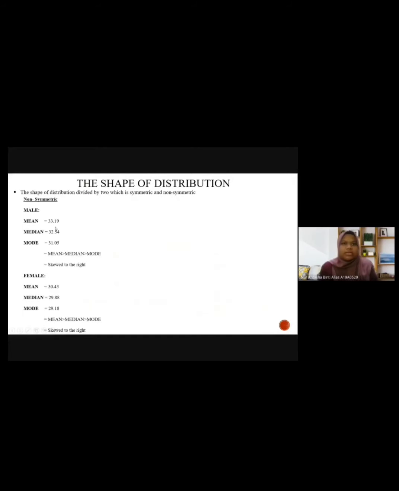Last is the shape of distribution. For male, the shape of distribution is skewed to the right, and for female, the shape of distribution is skewed to the right also. Thank you.